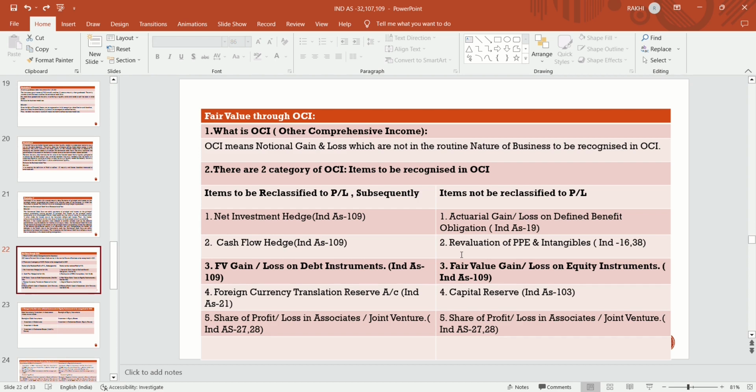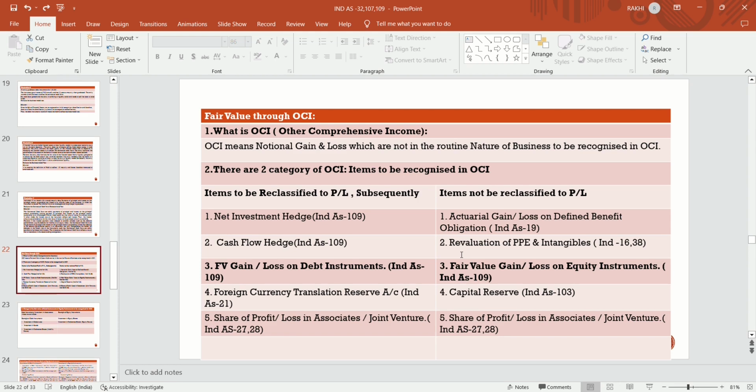So, items to be reclassified and items not to be reclassified to profit and loss account. There are two categories of items to be recognized in the OCI. But in today's topic we will discuss only the third point, items to be reclassified to profit and loss account and items not to be reclassified. That is fair value gain and loss on debt instruments and fair value gain and loss on equity instrument. We will discuss only this today.